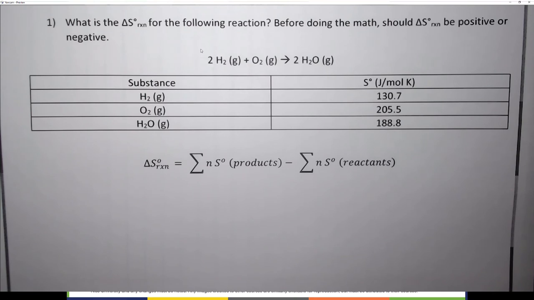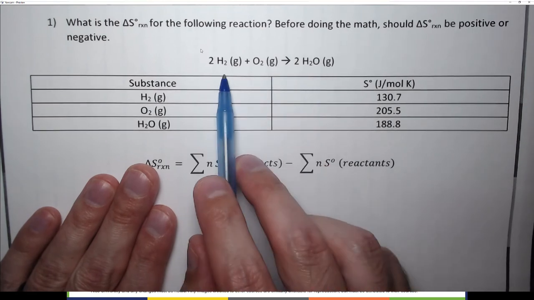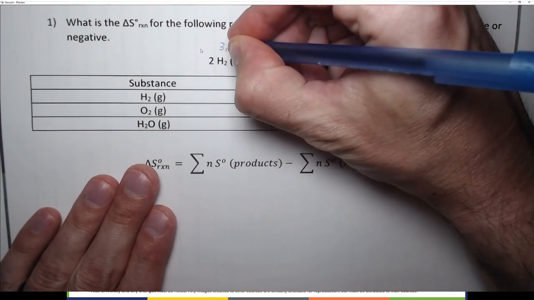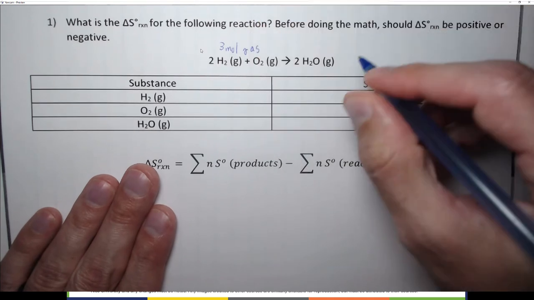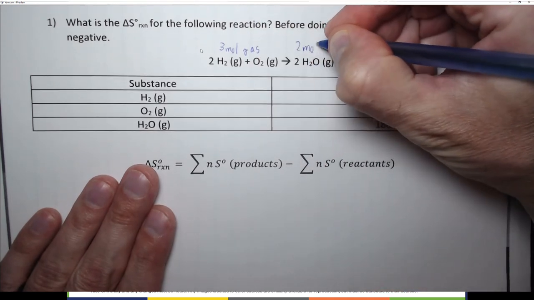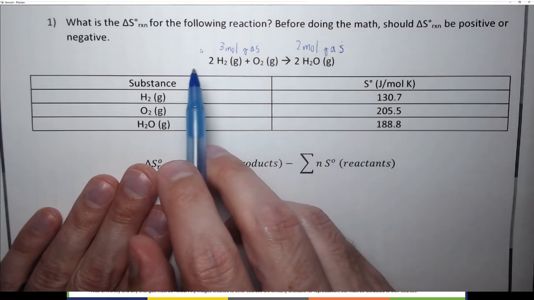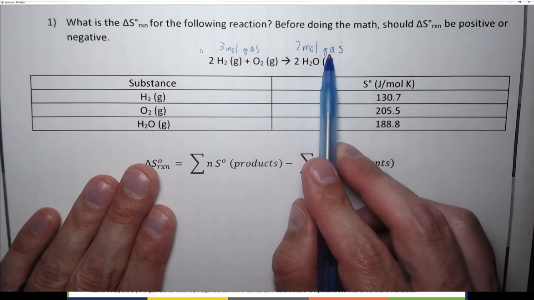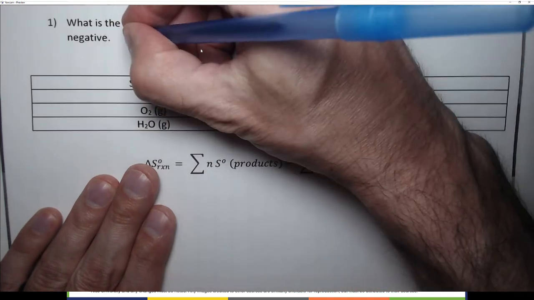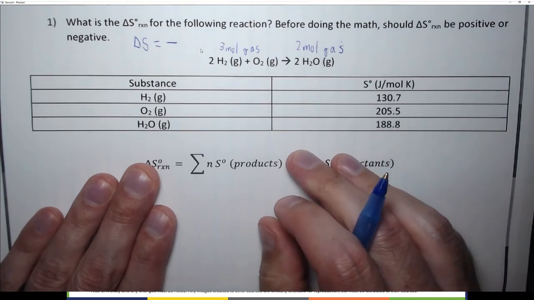Okay, so the delta S of the reaction in terms of positive or negative, we can do this like we did in the previous section. So here we have 3 moles of gas, and over here we have 2 moles of gas. So we had 3 moles, now we have 2 moles, we lost a mole of gas. So we can say that delta S is going to be negative.